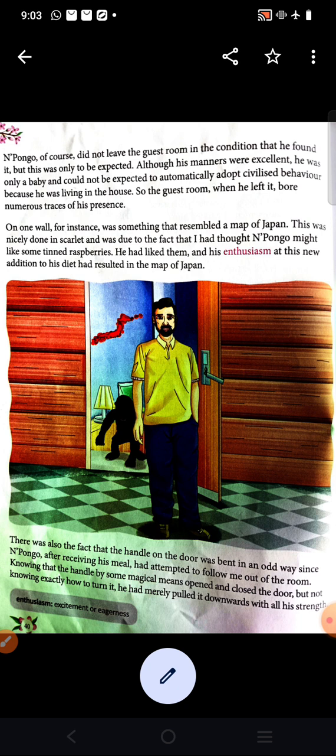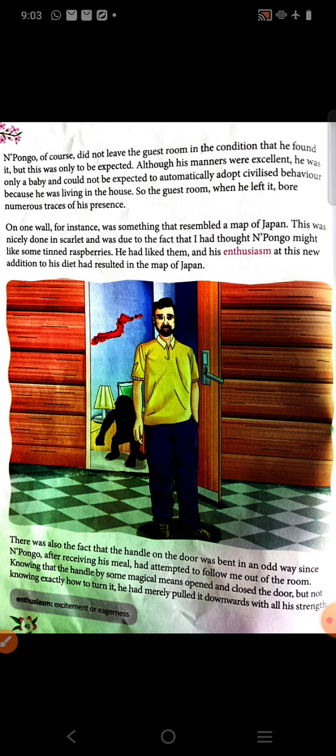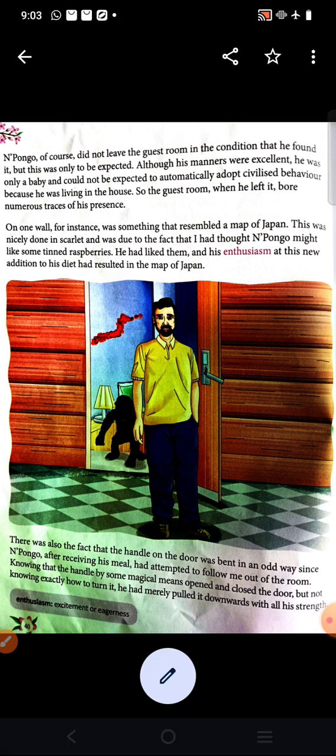So because he was living in the house, the guest room, when he left it, bore numerous traces of his presence. When Pongo left the room, what did he leave? Numerous traces of his presence, the memories, how Pongo used to remain in the room. All the good memories were left in the mind of the author. Next paragraph.